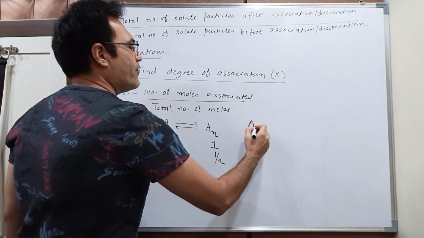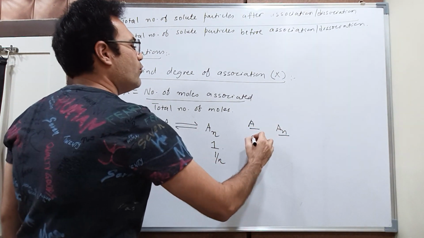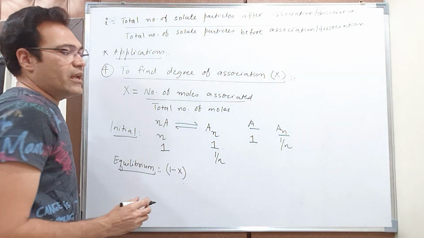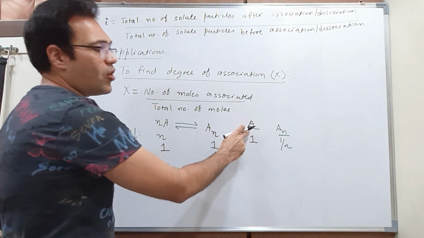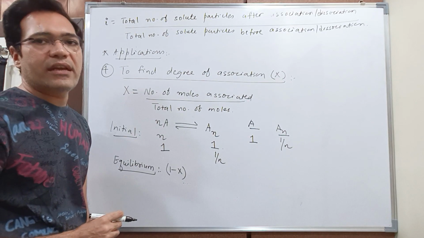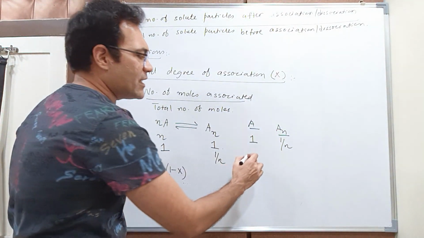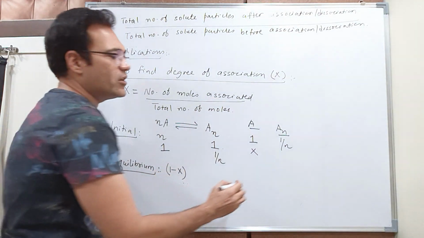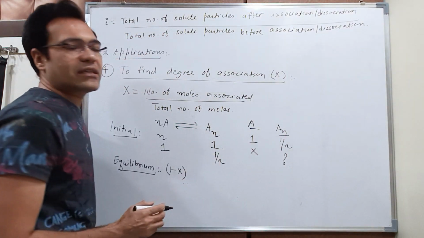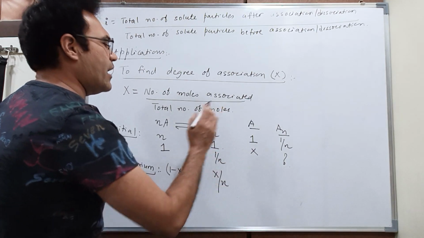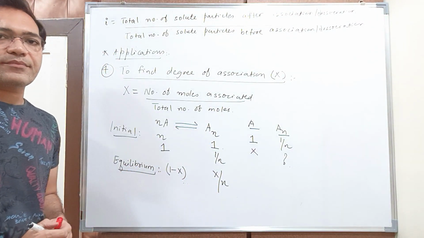If I have 1 mole of A, I get 1 by n moles of An. Now x moles of A are associated, and this association leads to formation of An. So how many moles of An do you get? When you cross multiply, you get x upon n moles of An.